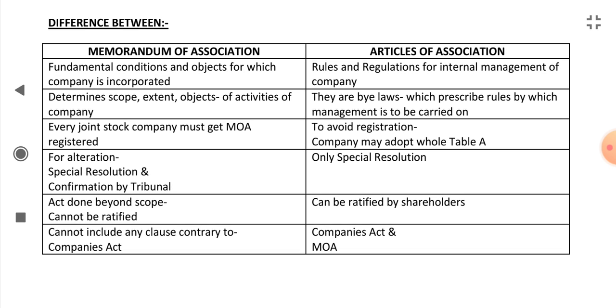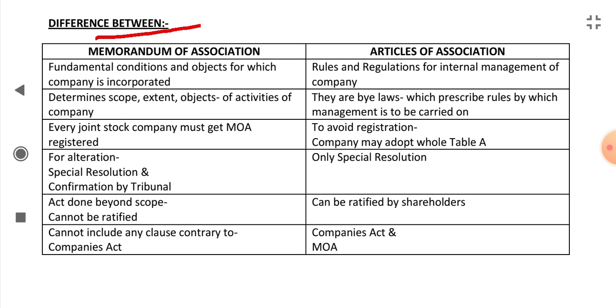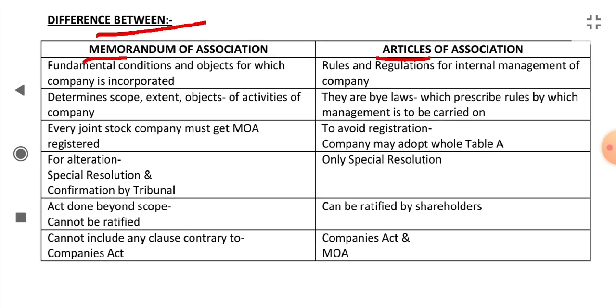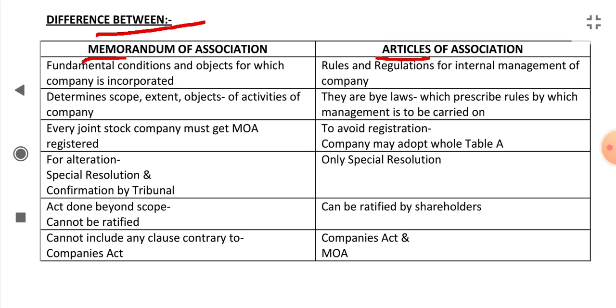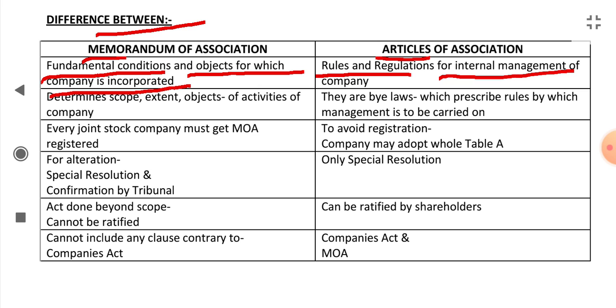Next, see difference between memorandum of association and articles of association. Memorandum are fundamental conditions and objects for which company is incorporated. In articles, the rules and regulations for internal management of company are given.